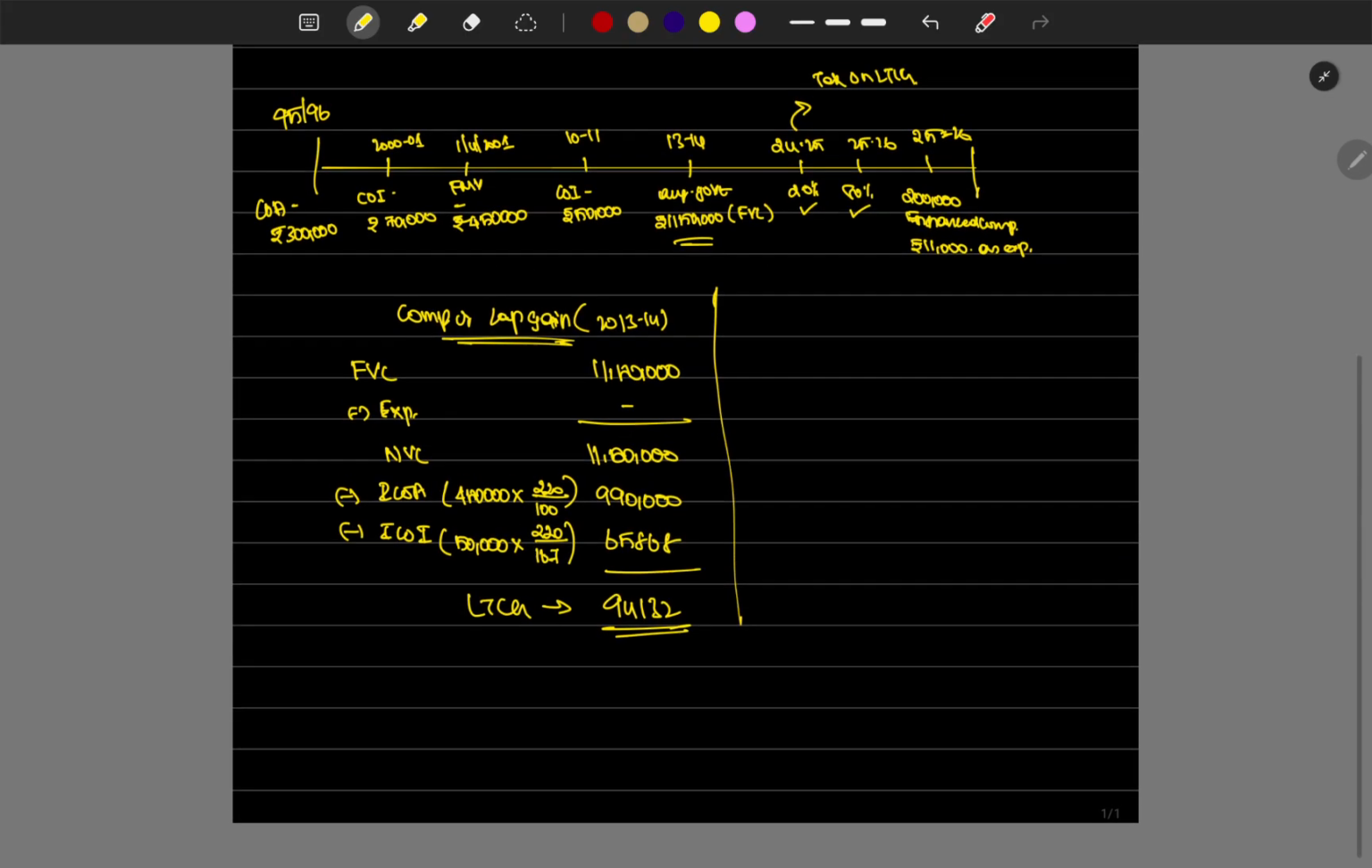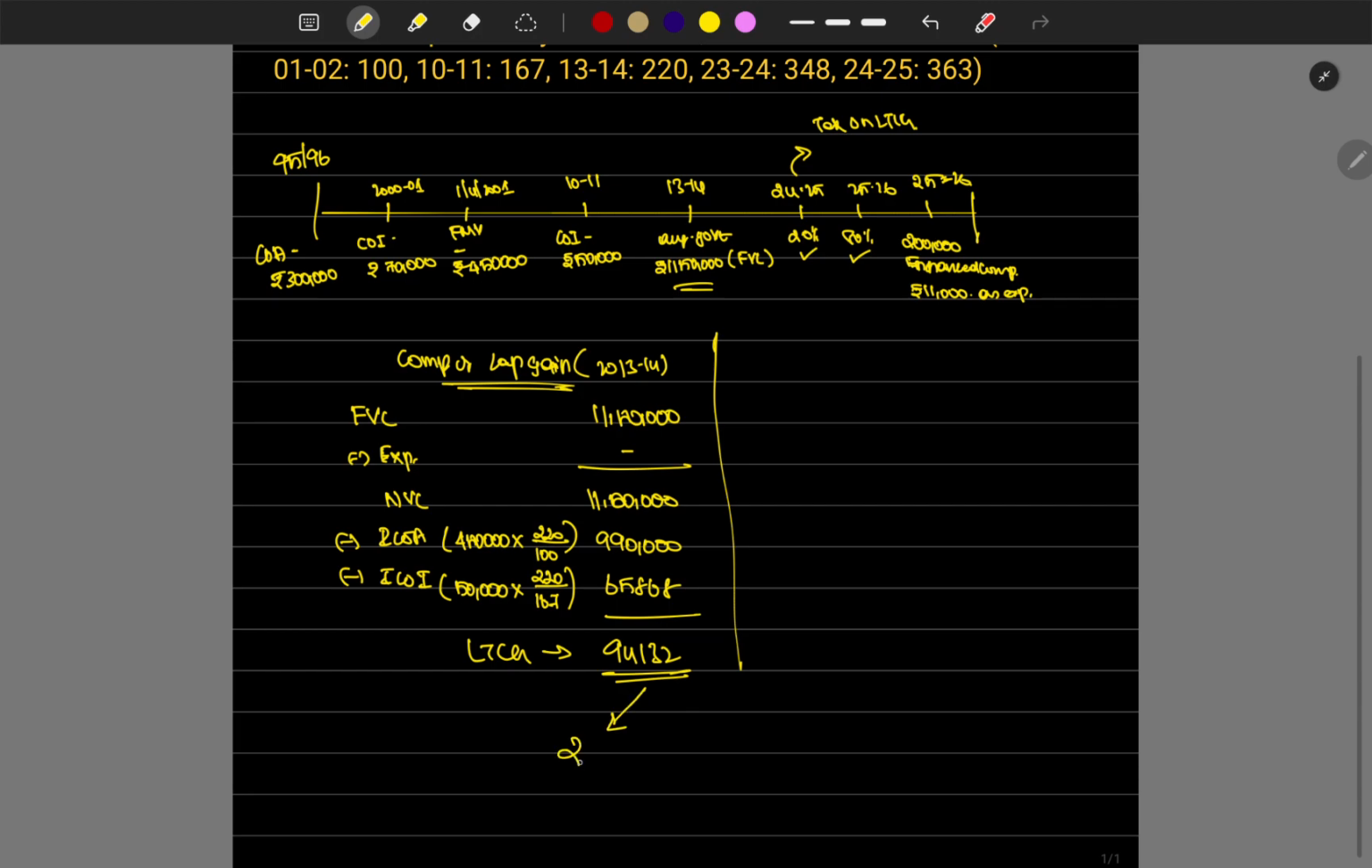This LTCG is partly paid, which is 20%. When we are receiving the 20%, that is 11,50,000 into 20%, we are receiving in 24/25, which is 2,30,000 as the first payout from the government. We have to pay the tax on this LTCG.